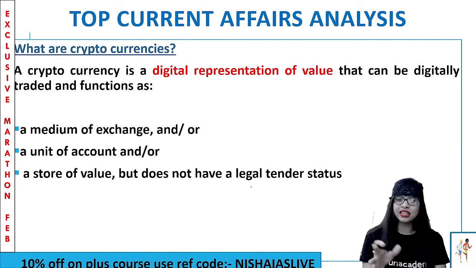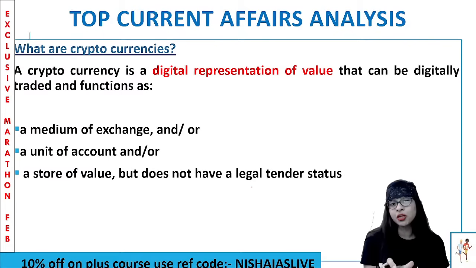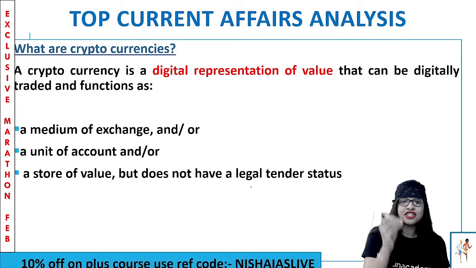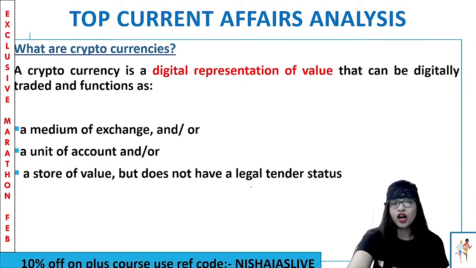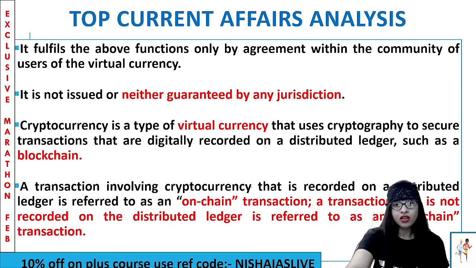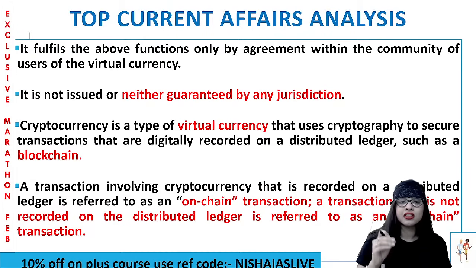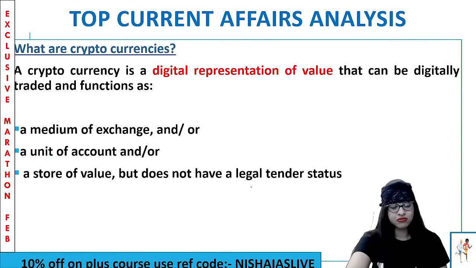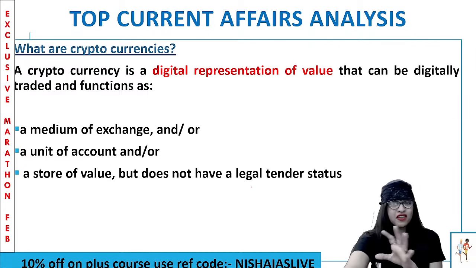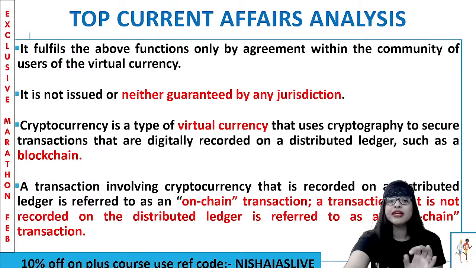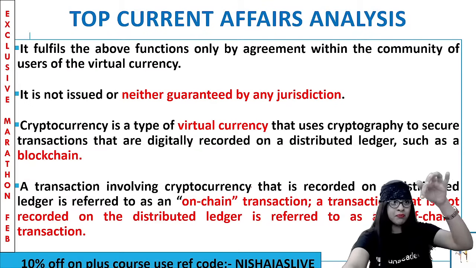So that is why it is said that a lot of malpractices or corruption can take place in cryptocurrency. But anyway, this is a digital representation of what? The value. Clear? Which can be traded digitally or online. So that's this cryptocurrency, guys. Another important point is that it fulfills all the functions, like being a unit of account, you can store the value, it can be used as a medium of exchange with a lot of securities and all. But it can be done only by agreement within one particular community.